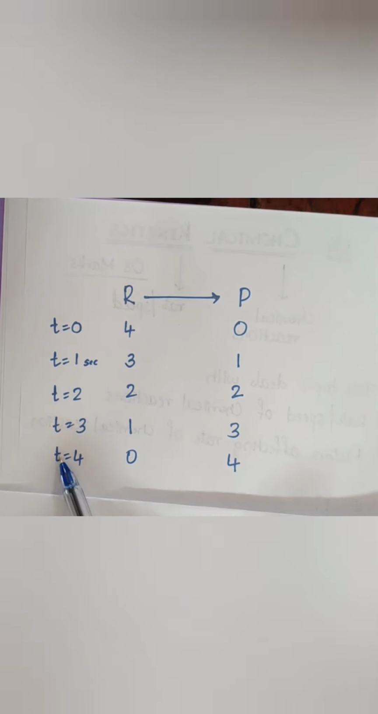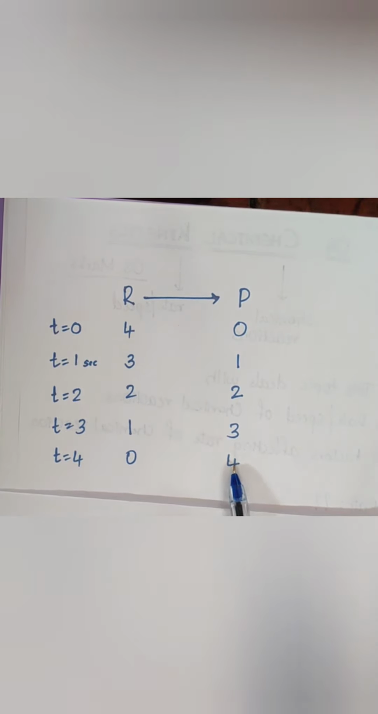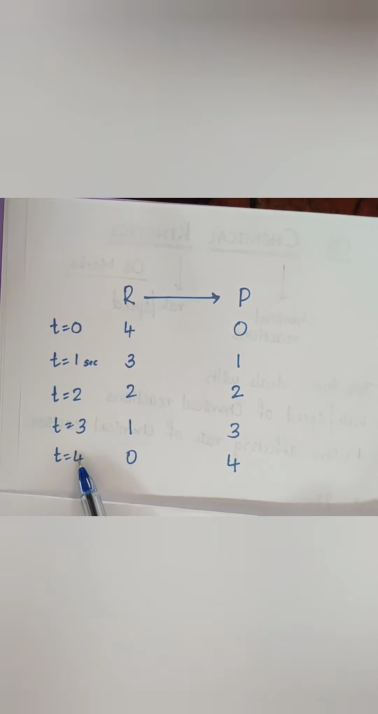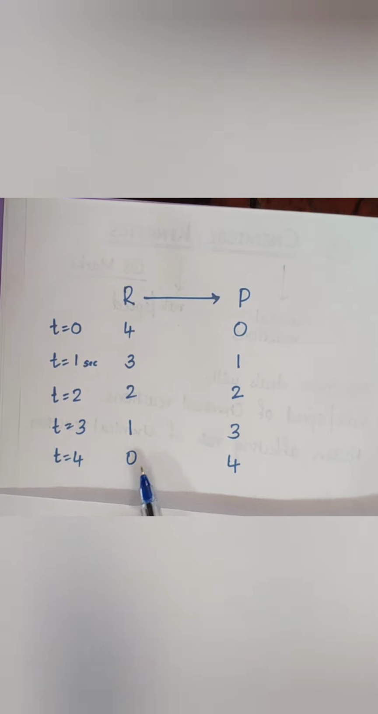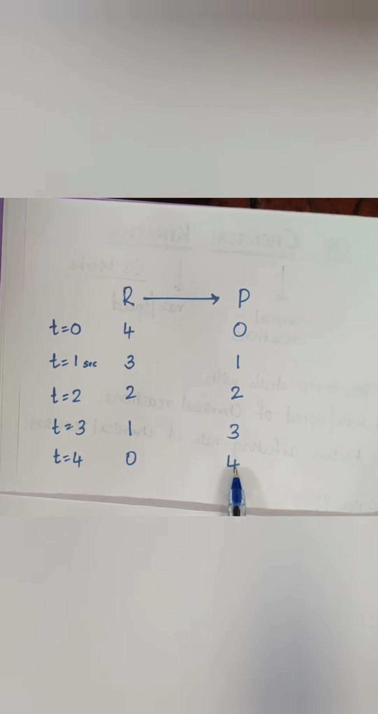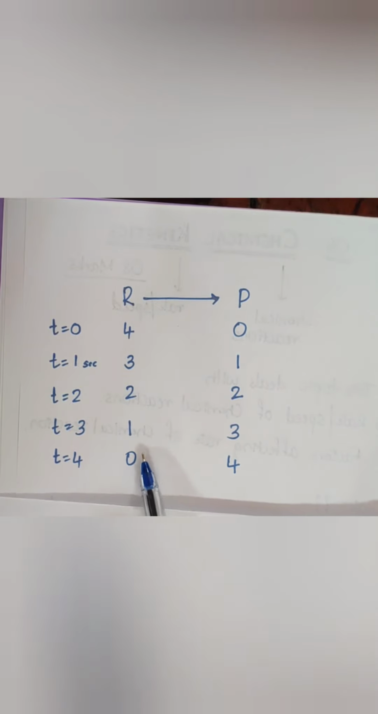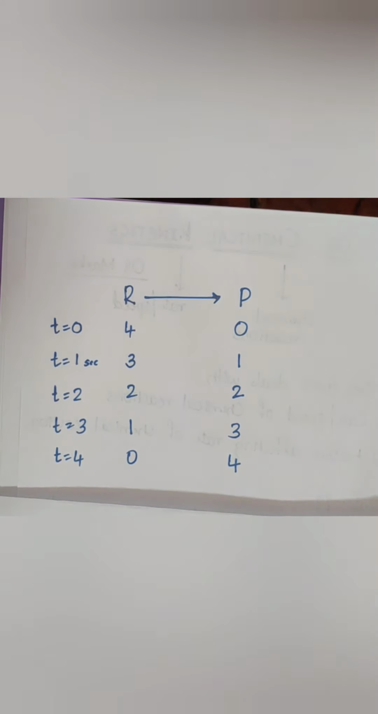At time t equal to 4 seconds, the concentration of the reactants becomes 0. So the concentration of the products is 4. So at time t equal to 4 seconds, there will not be any reactants left to form the products. The entire concentration of the reactants will have been exhausted to give the products. You can observe this carefully.